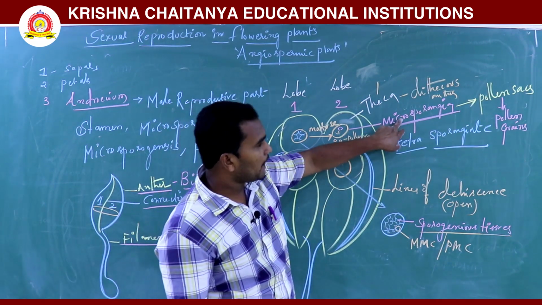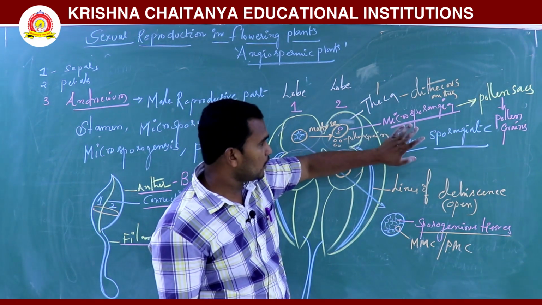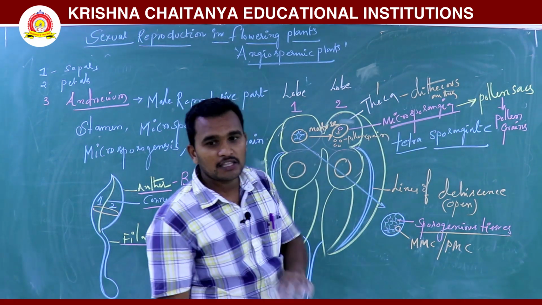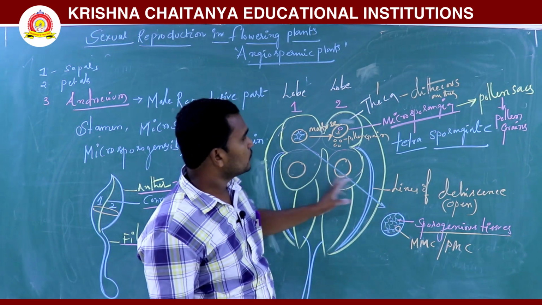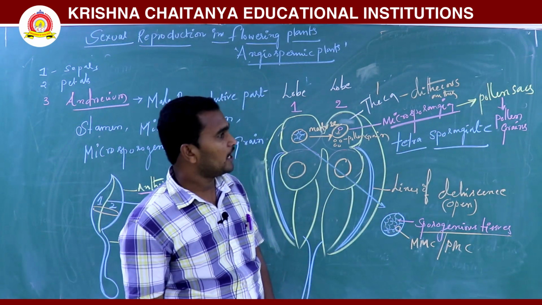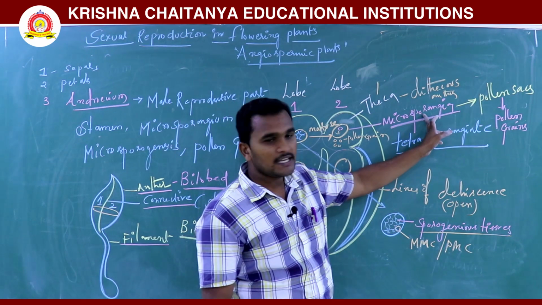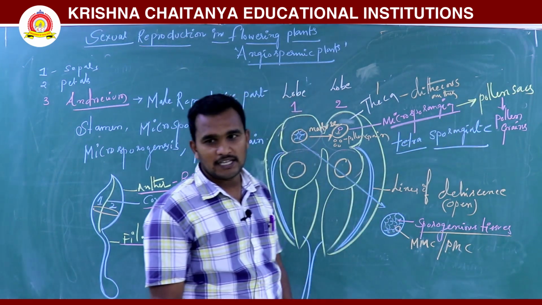So total microsporangia, how many are there? 4 are there. So that's why it is called tetrasporangiate. The microsporangia are converted into pollen sacs.